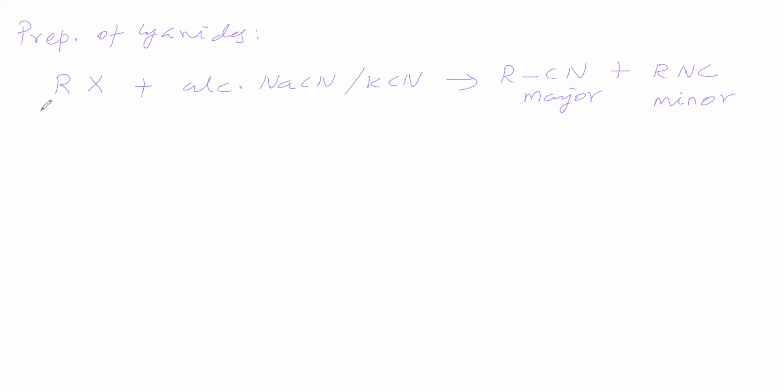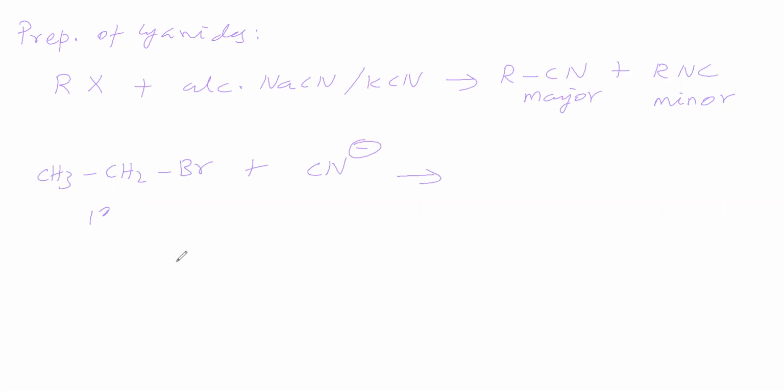Sir, now in the alkyl halide, first we will take a primary halide. Okay, primary halide we have taken. Then from this we will get cyanide ions because it is an ionic compound. This ionic compound will give ions, so the ion cyanide we have taken. What compound we are getting, that we will see.